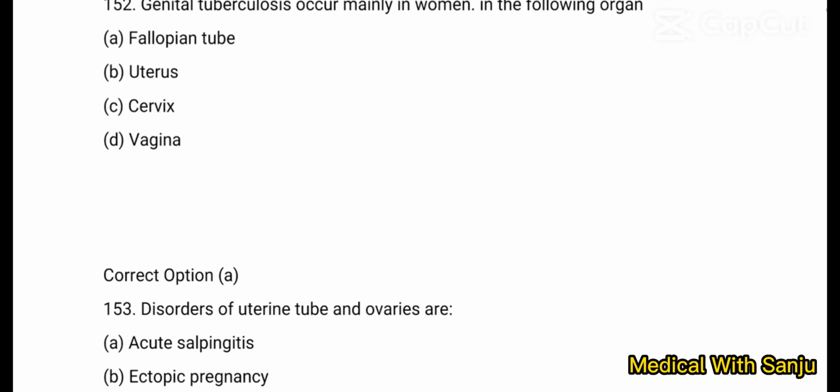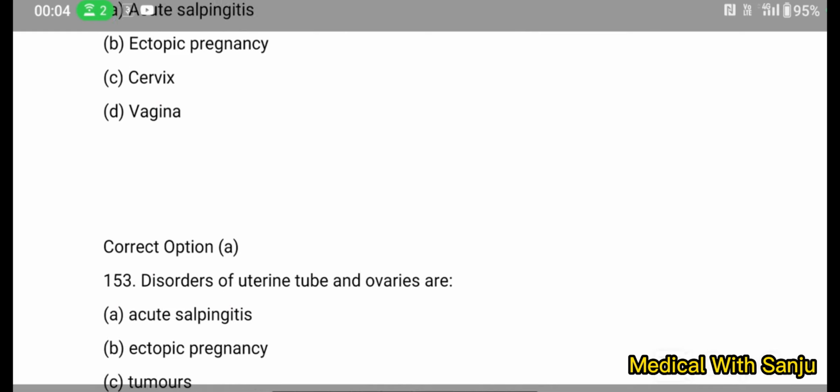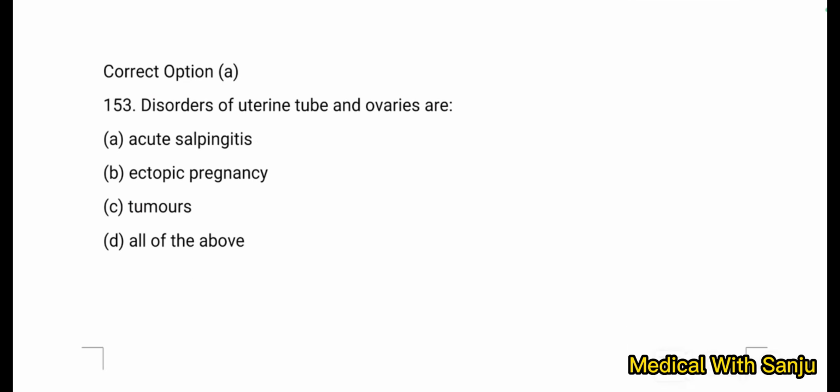Option A is right answer. Question number 153. Disorders of uterine tube and ovaries are option A acute salpingitis, option B ectopic pregnancy, option C tumors, and option D all of the above.